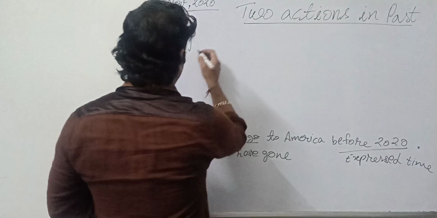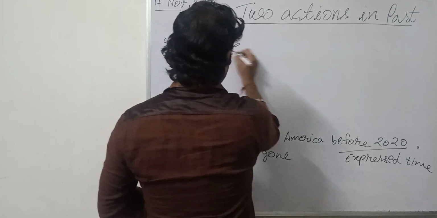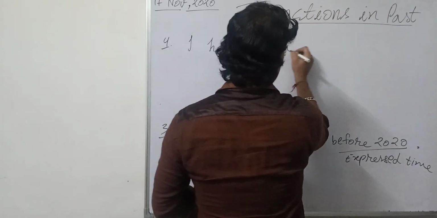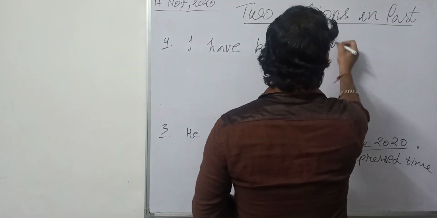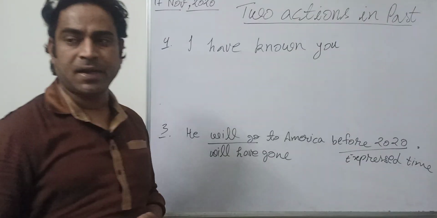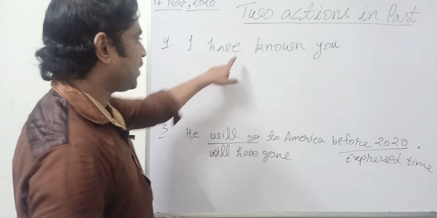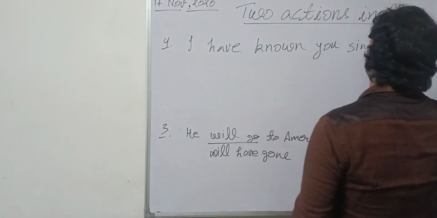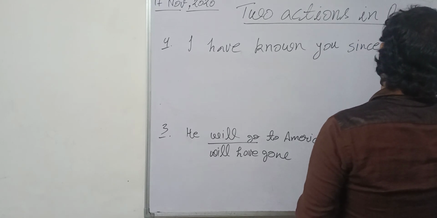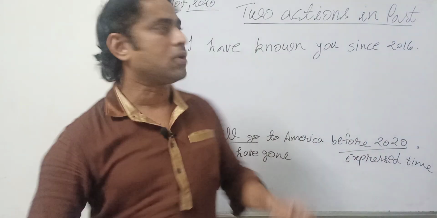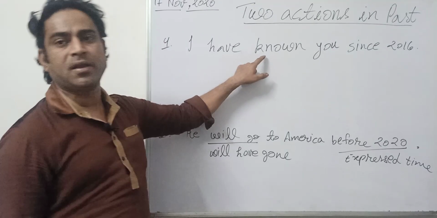So I will be presenting this statement in present perfect: "I have known you since 2016." Because "know" cannot be written in ing form.